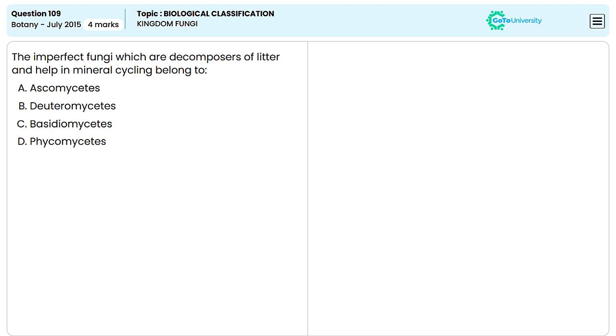Which among the following is the imperfect fungi which are decomposers of the litter and help in mineral cycling? Let's look into the options given one by one.